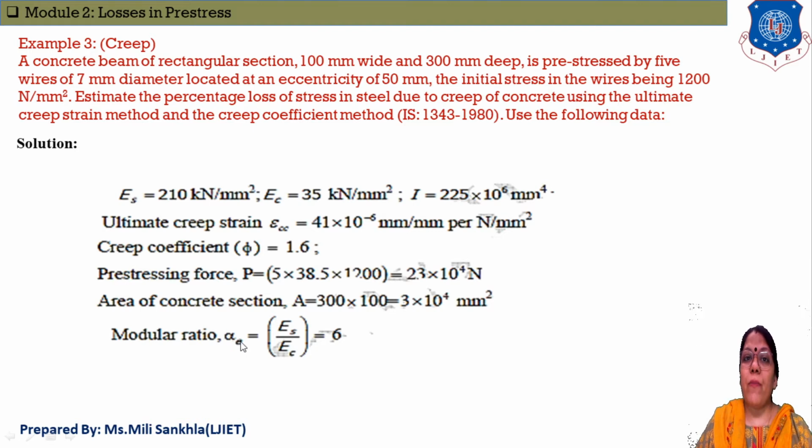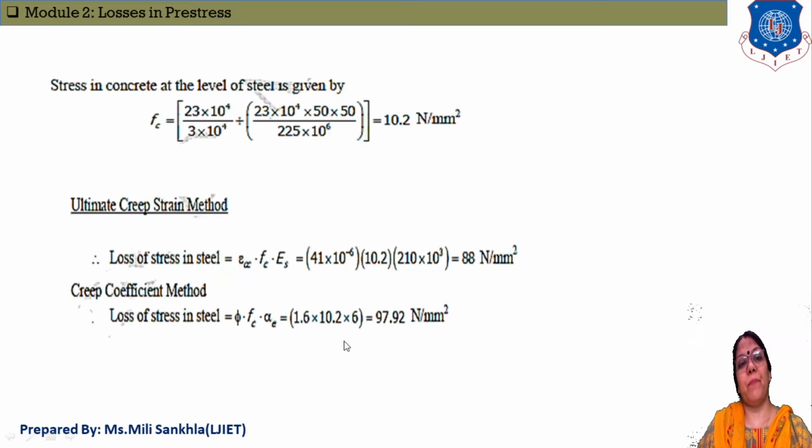Here we write down alpha E, or M also. Alpha E and M both are equal to the ratio of Young's modulus of steel to concrete, that is equal to 6. Here we divide these two values and the answer is equal to 6. Alpha E is equal to 6, or M is equal to 6. Next we find out stresses, because to find the losses due to this creep, ultimately we need stress.